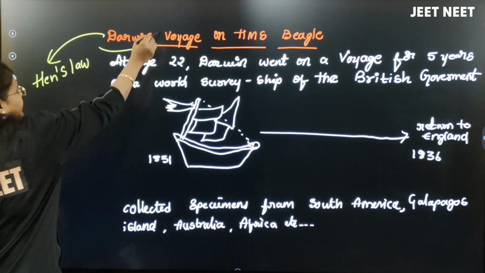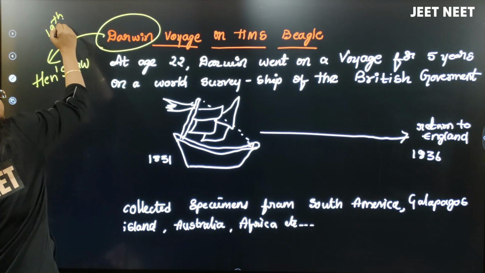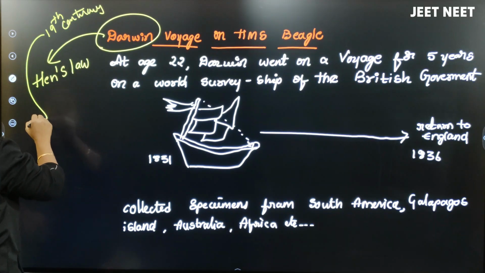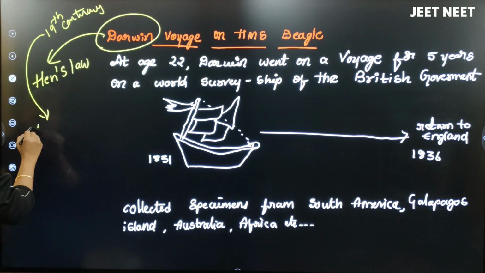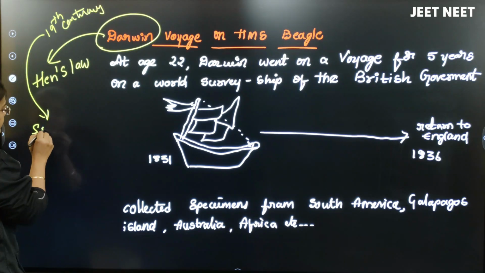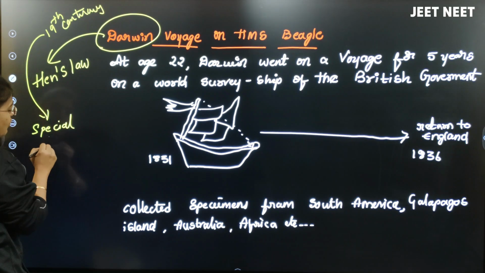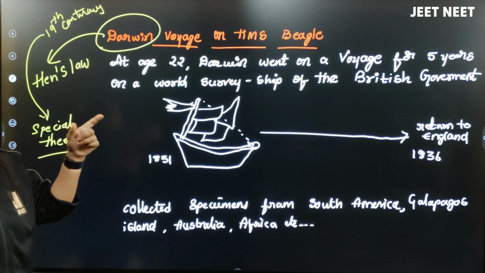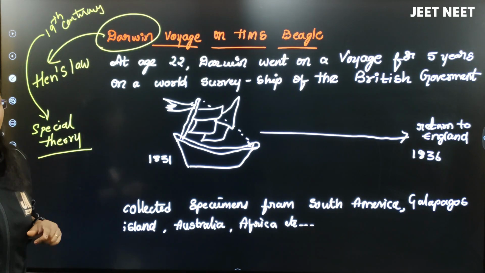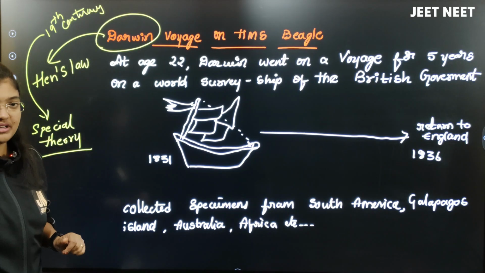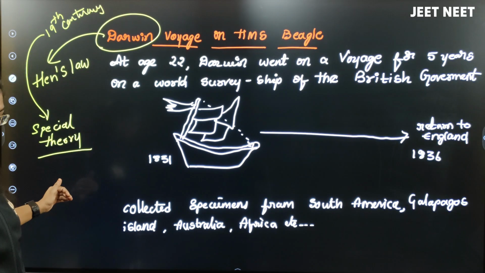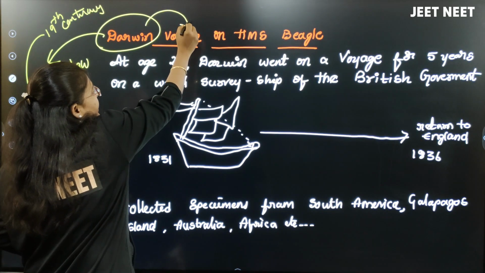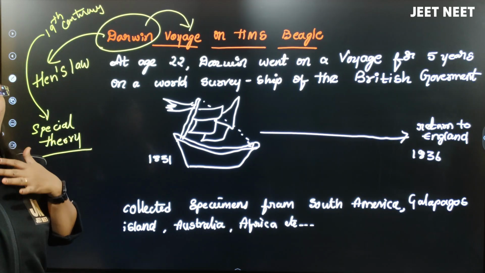In the 19th century, Charles Darwin wanted to disprove the theory called the theory of special creation, which I have given you in the last video, in the Origin of Life theories. So he wanted to disprove this theory. Because of Henslow's suggestion, Darwin started a voyage. The word voyage itself means a long travel.